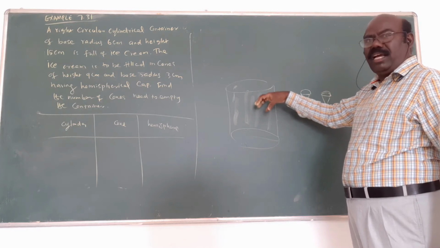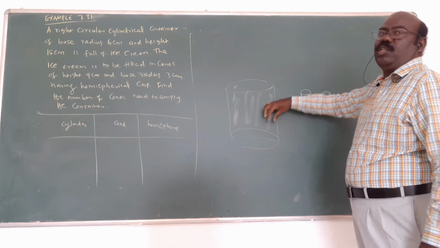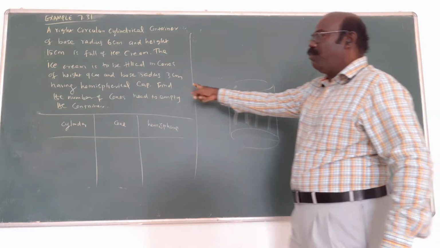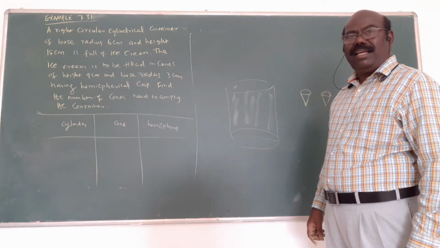There is so much ice cream, no? The container is full of ice cream. The ice cream is distributed to so many students in the form of cones. How many? What is the question? Find the number of cones needed to empty the container.